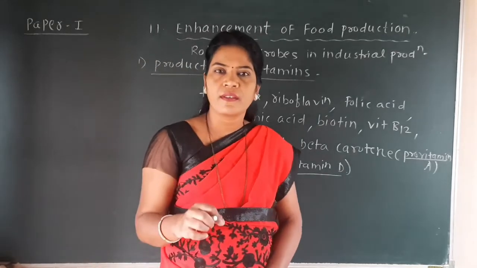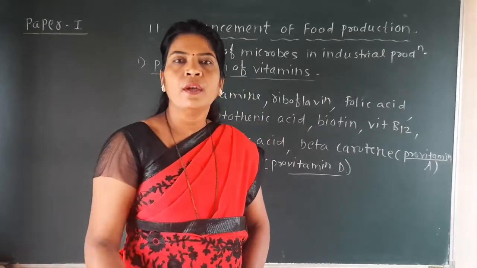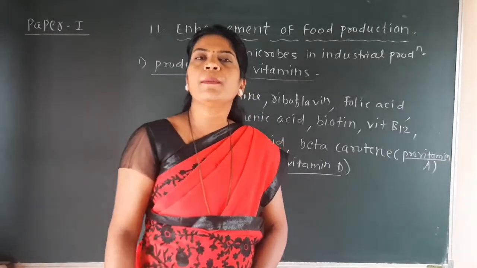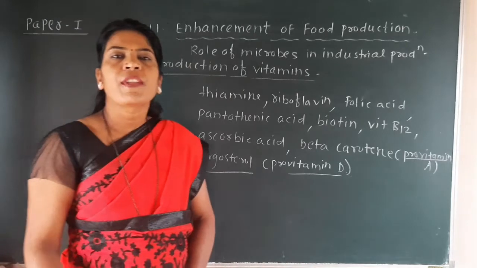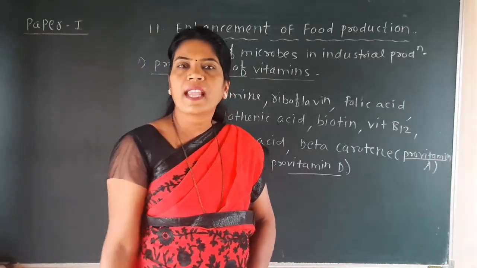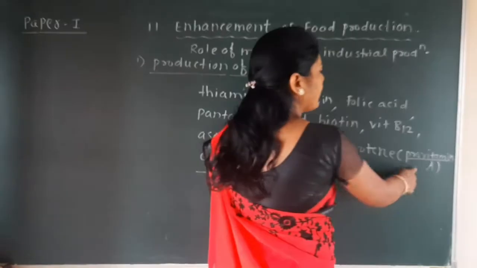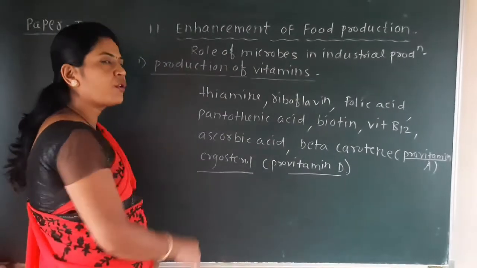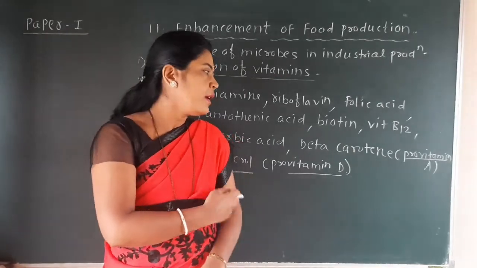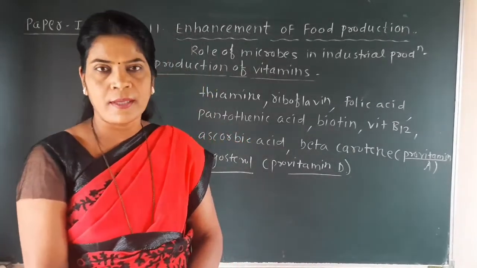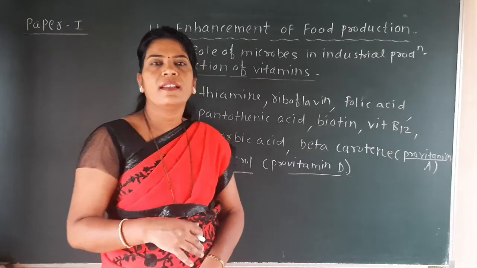Provitamin means it is a substance which gets converted into a vitamin within our body. म्हणजे जो substance vitamin मध्ये convert होतो त्याला म्हणायचं provitamin. So this carotene substance, when we consume it with our food, carotene is a substance which we can find in the carrot, and when we get carotene within our body, it gets converted into vitamin A. Or when we consume ergosterol with our food, it gets converted into vitamin D. So this ergosterol or this carotene are called provitamins, because they can be converted into vitamins within our body. Okay, so these are some of the vitamins.